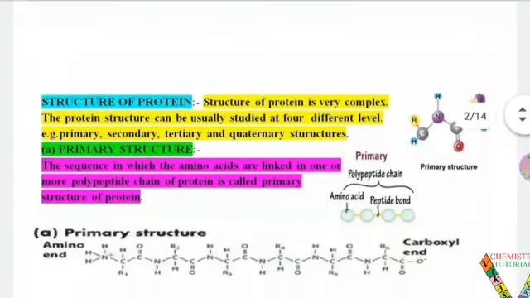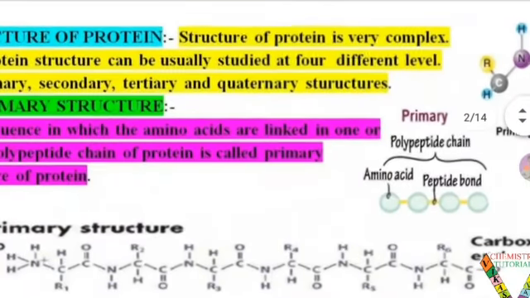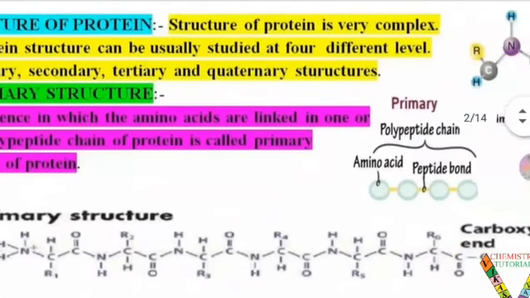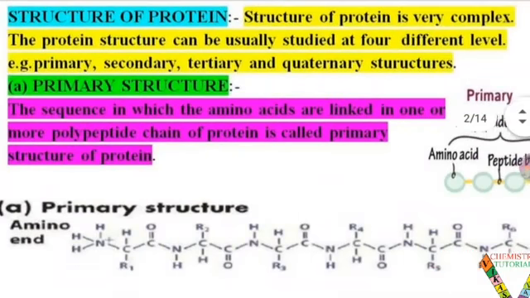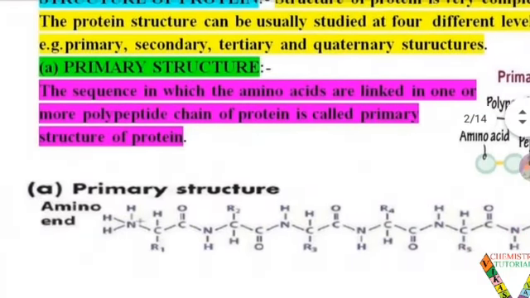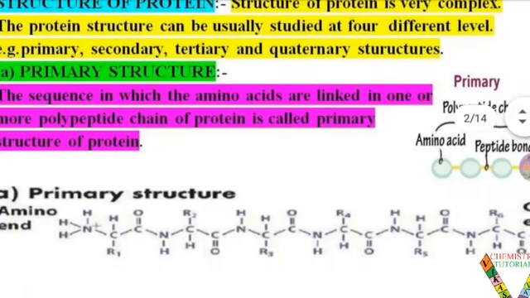So that we start the topic. First topic is the structure of protein. The structure of protein is very complex. The protein structure can usually be studied at 4 different levels, for example primary, secondary, tertiary and quaternary structure. In a simple way the structure of protein cannot be defined, so we have 4 different levels. First we take the primary structure.